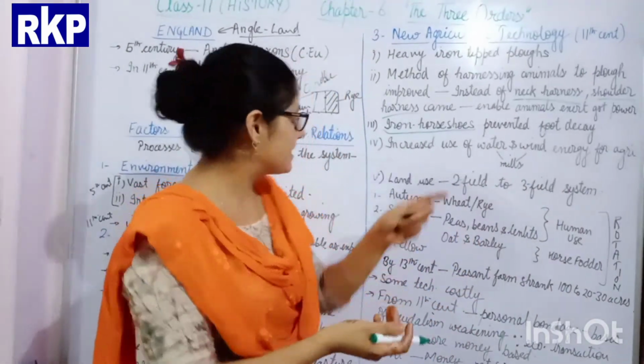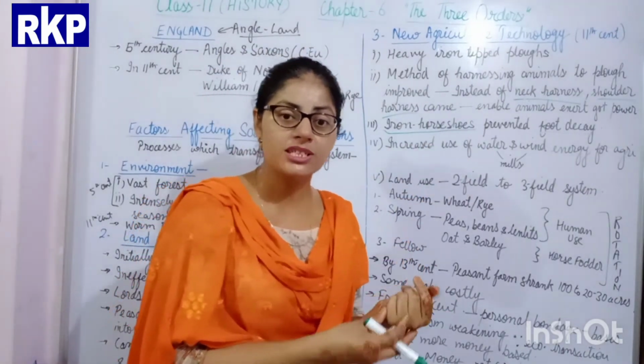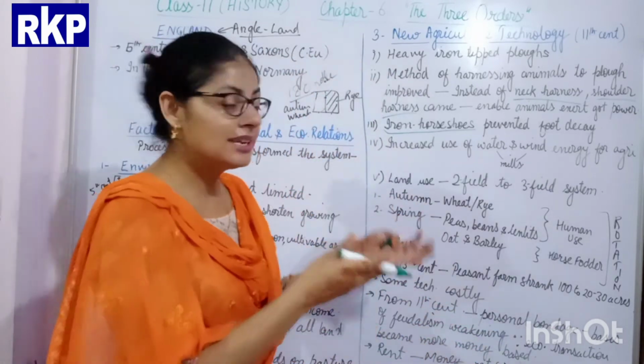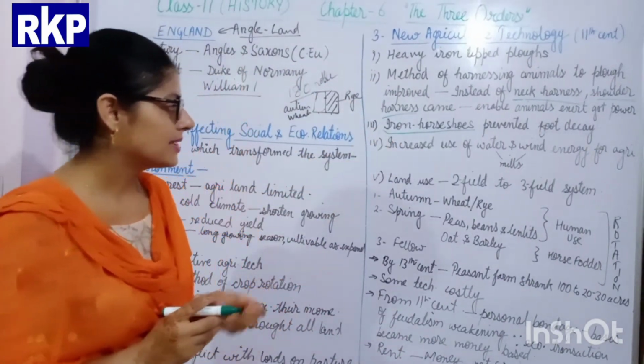By applying this iron horseshoe on the foot of these horses, their feet don't get decayed. This is the third change. Now come to the fourth one.